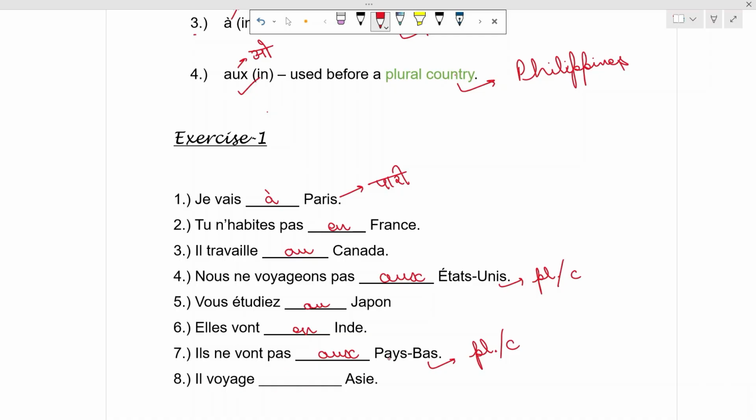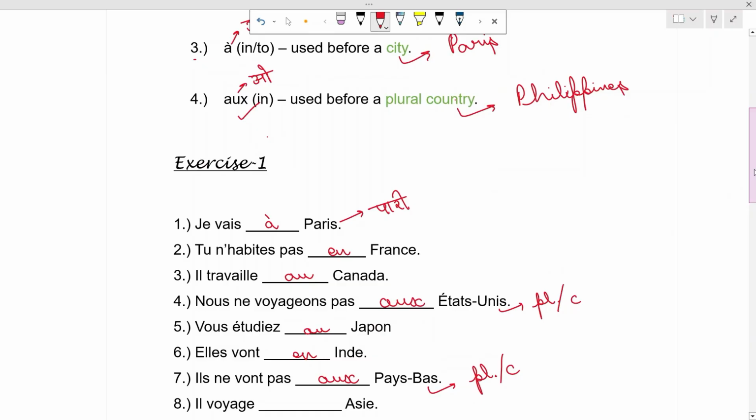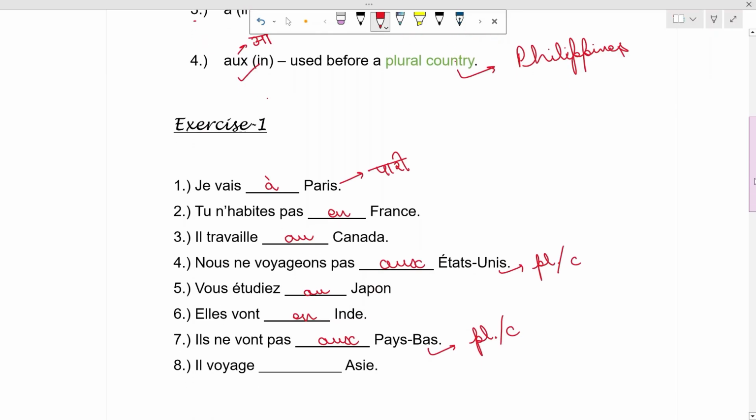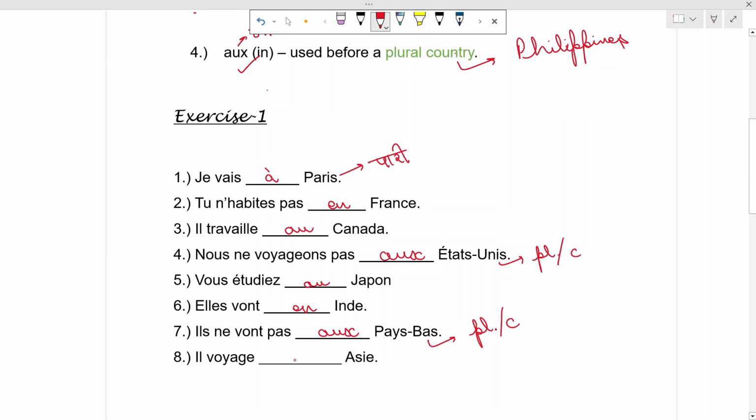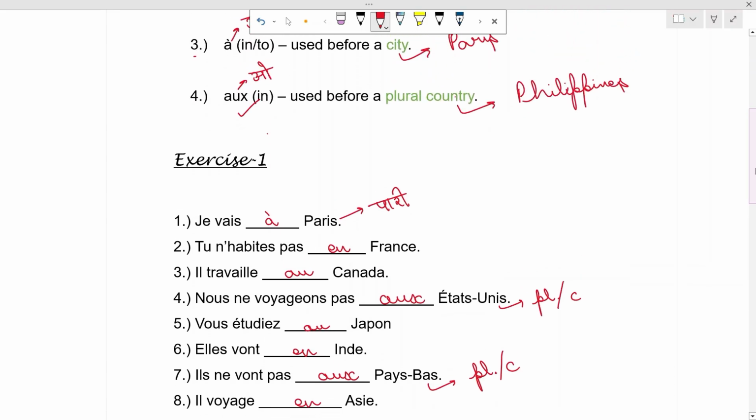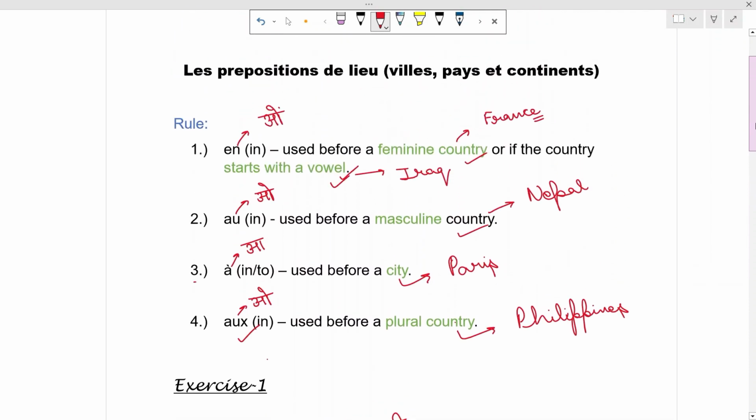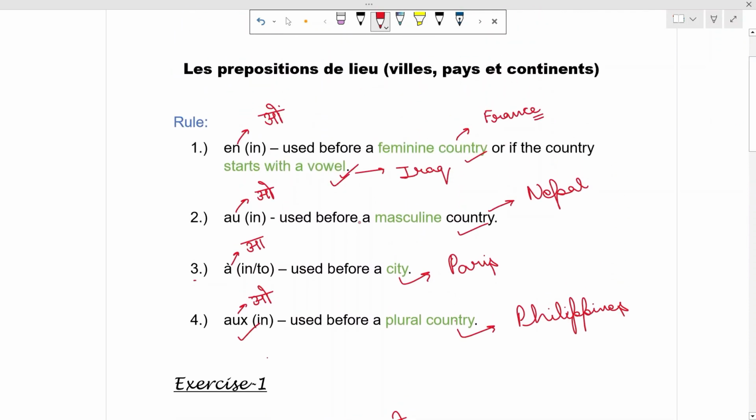Il voyage dash Asie. Asie means Asia. It is a continent, but it is starting with a vowel. So we will use en. Il voyage en Asie. So these are the sentences which I wanted to discuss. And these are the prepositions which you have to use by following the particular rule. The rule is that when we are talking about going in or living in or working in or being from a country, state, continent, city, province, we will use this particular category of prepositions.